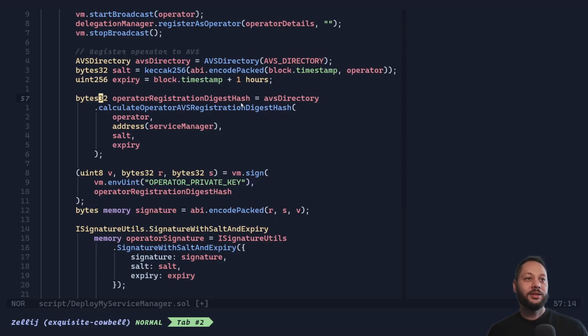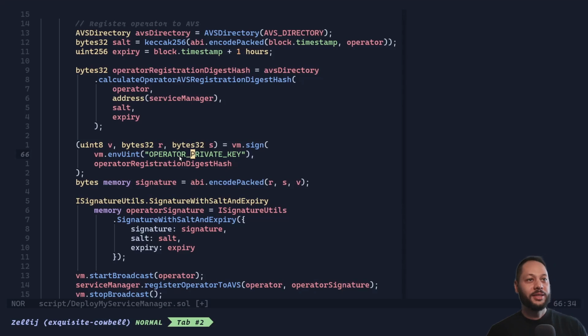We need to create the message or the hash to sign, and we can do that using the digest hash. I know that's a mouthful, but it's a utility function for creating the hash to sign. And all that takes is the operator address, the address of the service manager or of the AVS that we want to join, the salt, and the expiration.